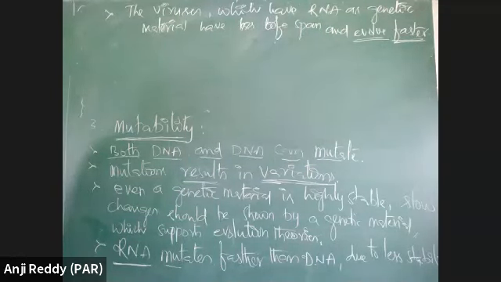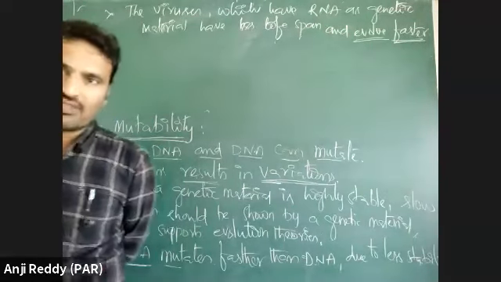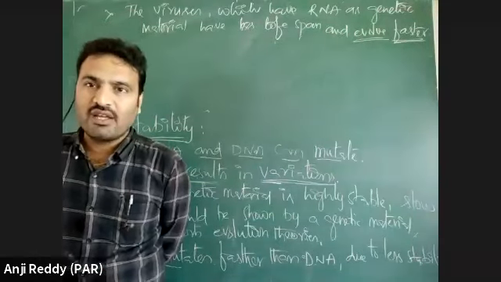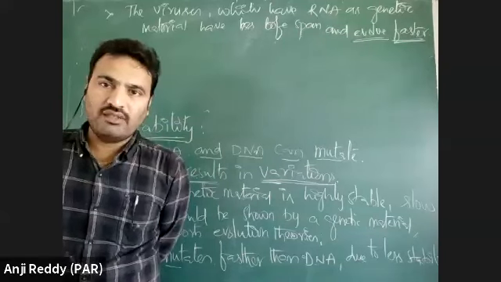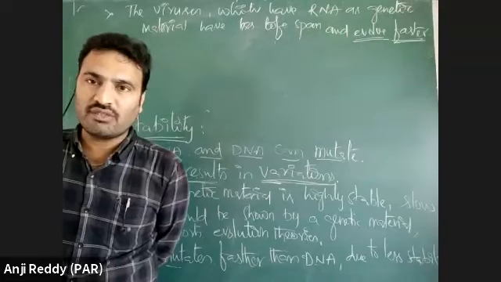If DNA is more stable, it means some disease-causing viruses and bacteria contain it. Yeah, that is the reason. That is what I'm trying to tell you. Suppose the DNA is there, in viruses, that can be cured very slowly, and if RNA is there, that can be cured somewhat fast.